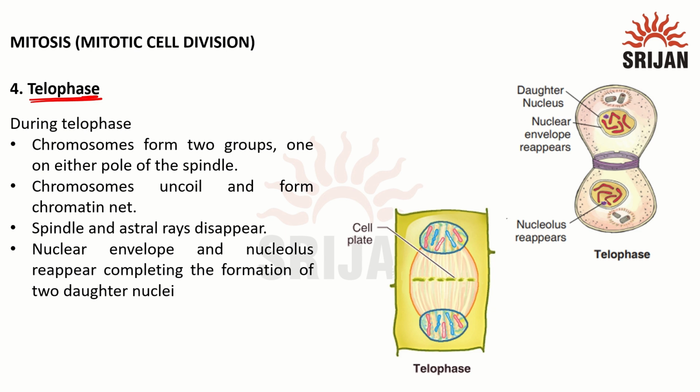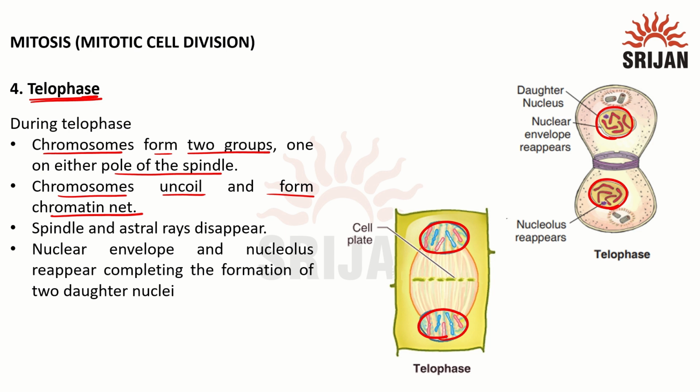Now during telophase, chromosomes form two groups, that is whichever chromosomal arms and chromatids were pulled away will start to localize on the opposite ends in both animal and plant cells. So at either pole, the chromosomes that reached form their own group, and the chromosomes start to uncoil and form the chromatin net.